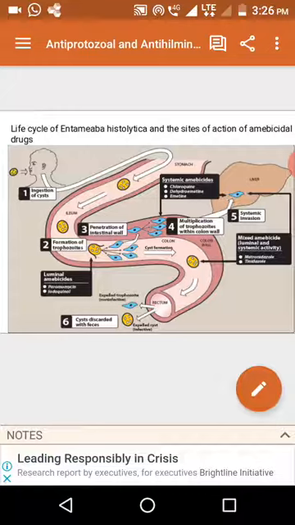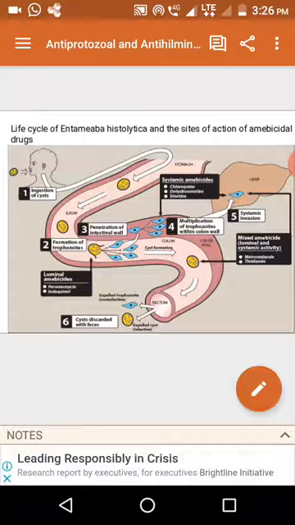Next is abdominal pain. Later on, nausea, vomiting, diarrhea, fatigue, and fever. These are the symptoms. In severe cases, the infection spreads to other organs like the liver, causing liver abscess, and it can also infect the lungs, even bones and kidneys.